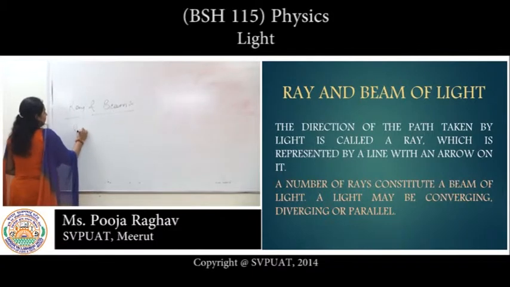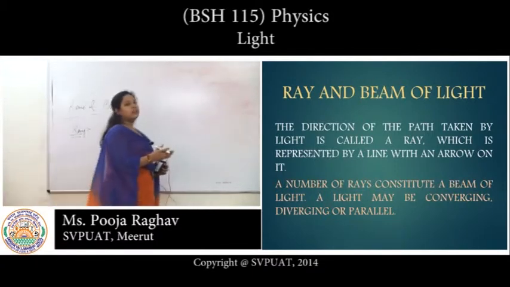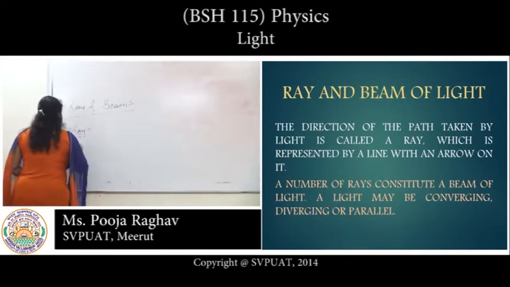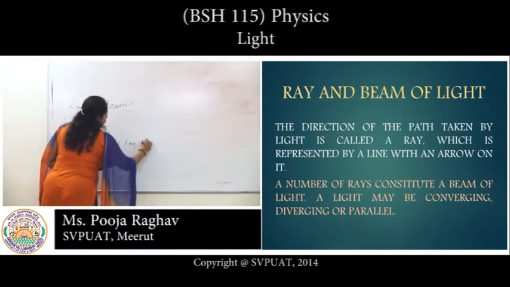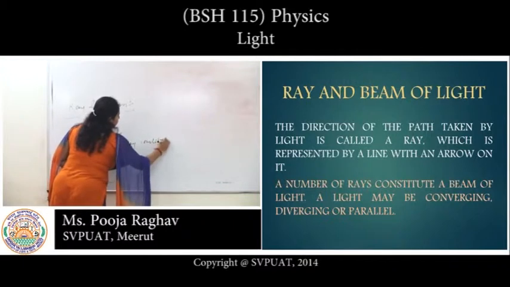What is a ray? The light travels in a line that is called a ray. And what is a beam? A number of rays constitute the beam.